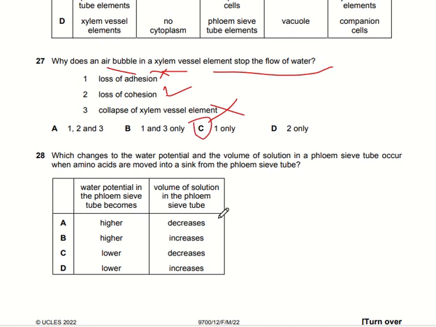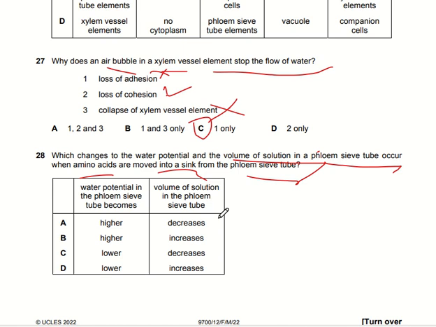What changes to the water potential and the volume of the solution in the phloem sieve tube elements occur when the amino acids are removed into the sink from the phloem sieve tubes? Because phloem sieve tubes are, we can say, the sources for the amino acids. When they are removed from there, then the concentration and the volume of the solution will be decreased in the phloem sieve tube elements, and the water potential will become higher, because the amino acids are removed from it, and there will be more water as compared to the amino acids.